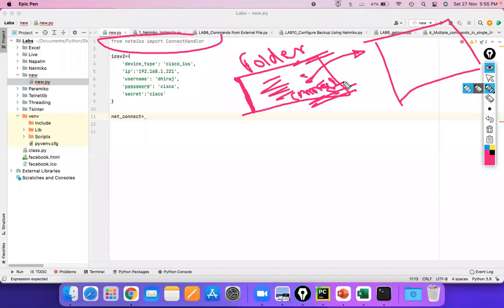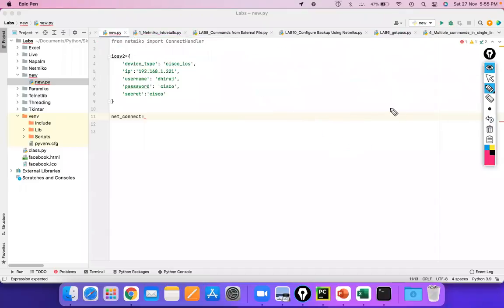So this is my code. I'm just importing that file into my code, right? After importing that file, whatever function is written in this file, I can use in my code and I can automate my device. So right now I have just imported it. Let's say this is connect handler, and in the connect handler there are multiple functions.